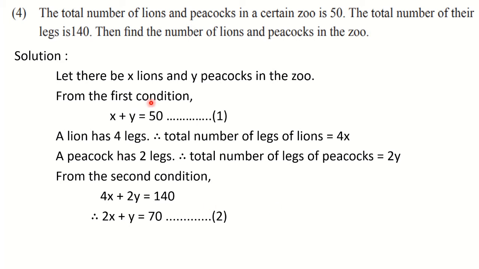So here both the equations are ready. As you can see, you have to observe the coefficient. Here coefficient is 1 and here coefficient is 2. That means they are different. They are not equal. But here, see, here nothing is seen means 1 is there. Here also 1 is there, means coefficients of y are equal.